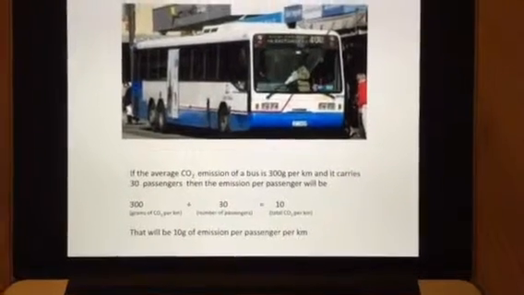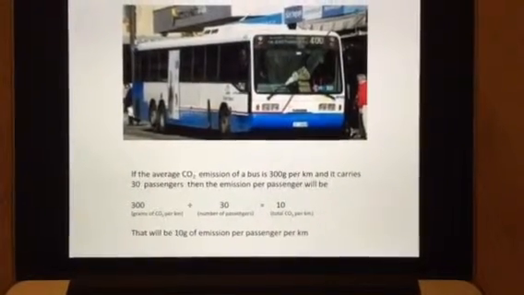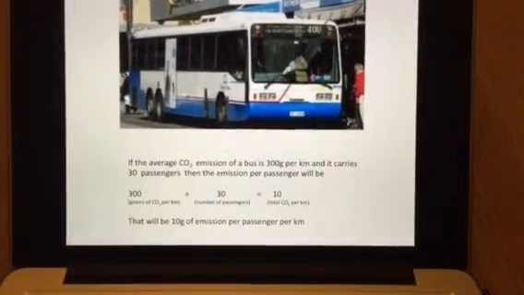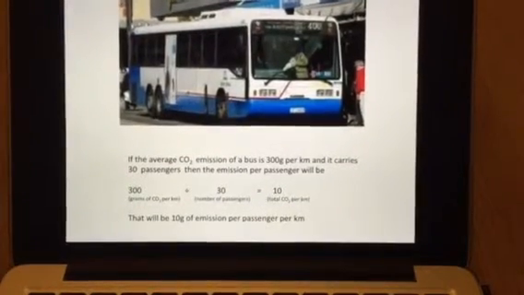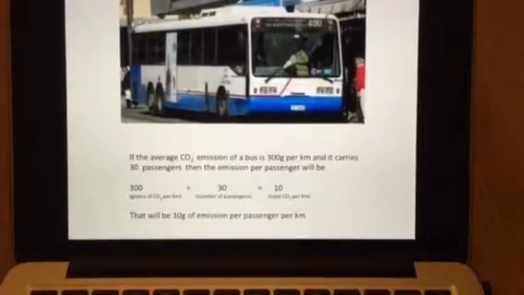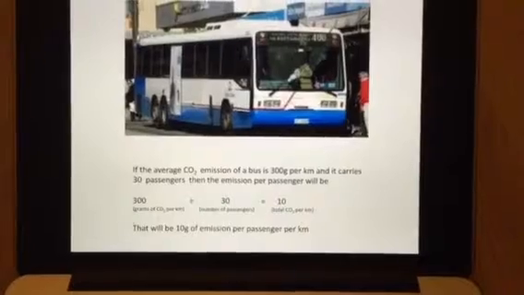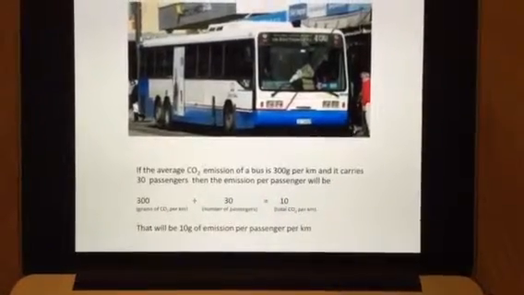If the average carbon dioxide emission of a bus is 300 grams per kilometre and it carries 30 passengers, then the emission per passenger will be 300 divided by 30, which equals 10. That will be 10 grams of emission per passenger per kilometre.